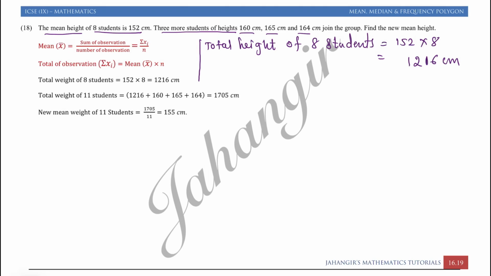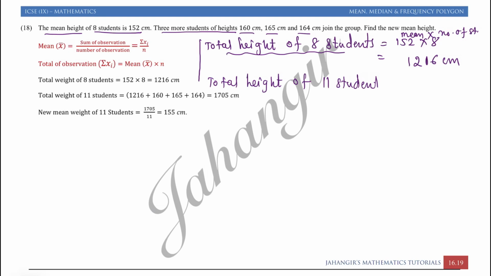Now 3 students join, so we will write total height of 11 students. Total height of 8 students, we know, is mean into number of students. So whenever mean and number of students is given, you can find the total by multiplying the mean with the number of students.